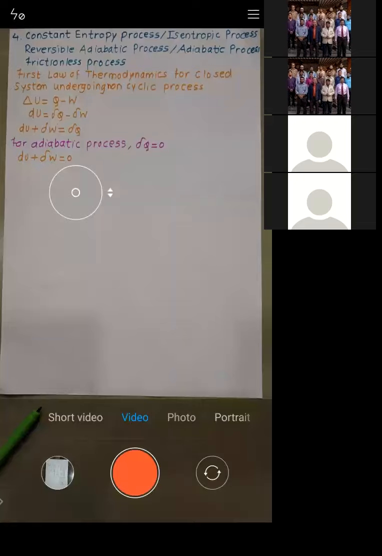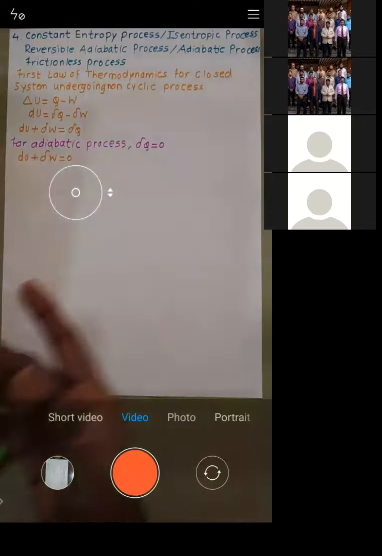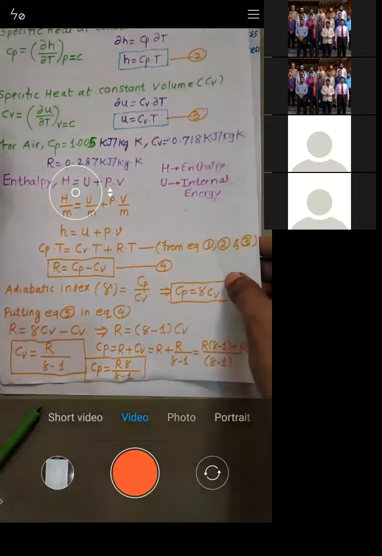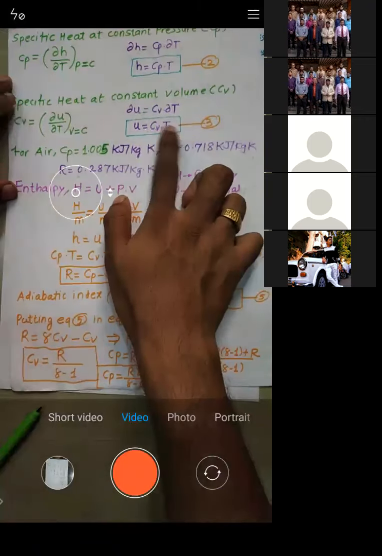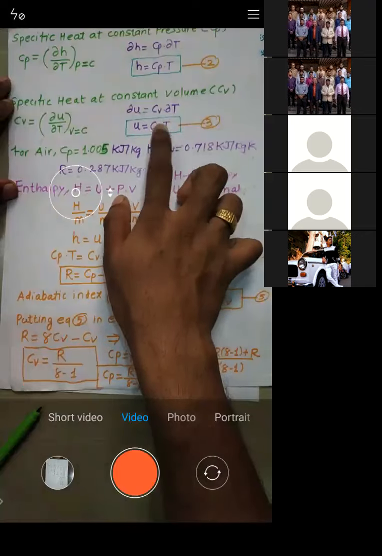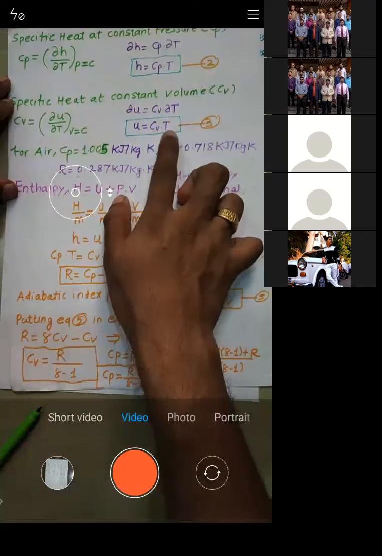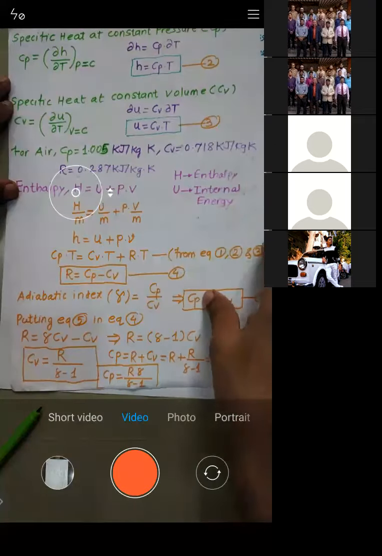Let me rewind it so that you will be able to understand. What is the formula for U? It's Cv into T. If you want to write down the formula for dU, what is dU? It is Cv into dT. U is equal to Cv into T, then the formula for dU is Cv into dT. Is it okay or not?